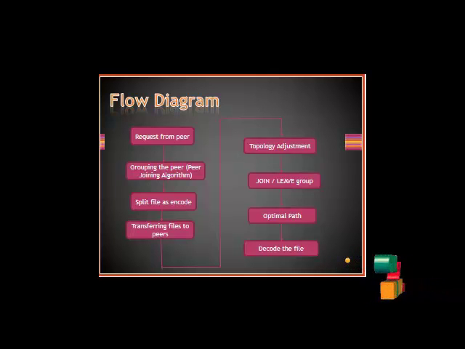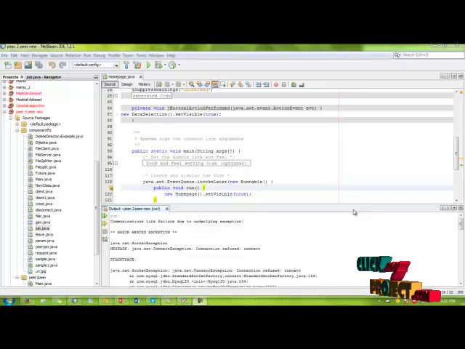After that we adjust the topology, and if a user wants to leave or join the group, we make the changes and find the optimal path, and finally we decode the end result. This is the overall process flow for our project. Let's start our demo.